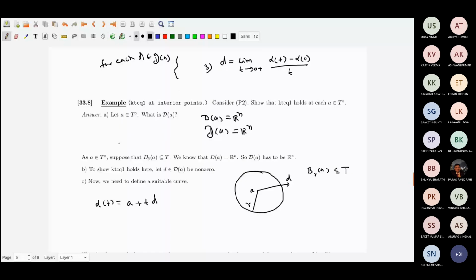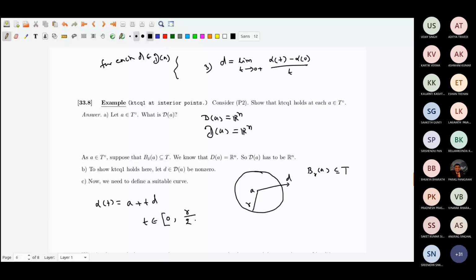Now, because d is not equal to 0, how far can t go? t can go from 0 to, assuming d non-zero, r by 2 times d norm. I can safely go up to this part.